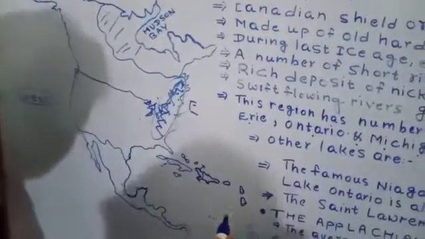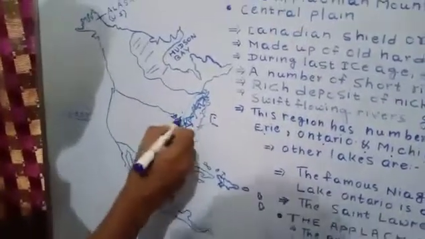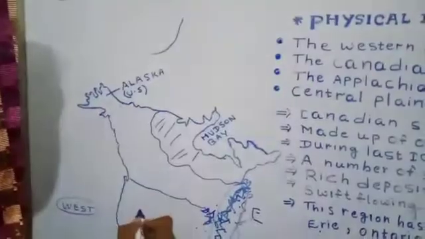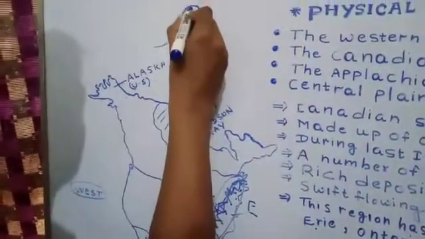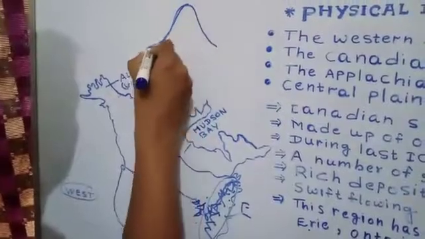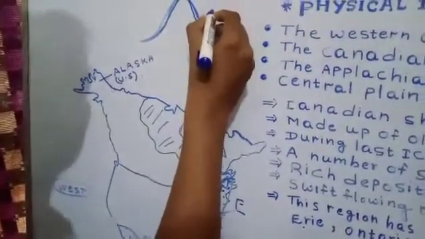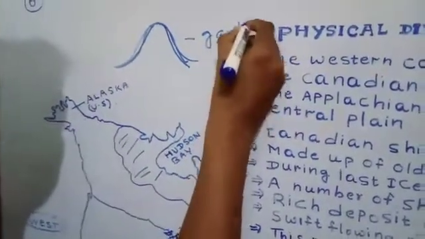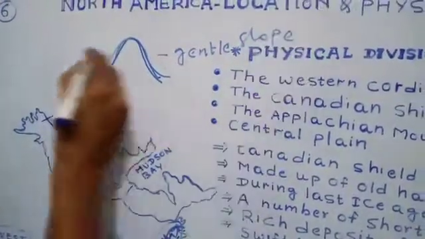You can say that it is an old mountain. It is subjected to erosion for a long time. That's why its height is reducing. The old landmass, unlike the young fold mountains, has rounded peaks, and its slope is also gentle. Let me differentiate between gentle slope and steep slope.